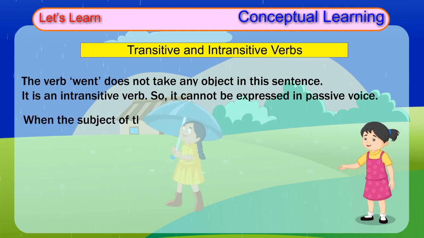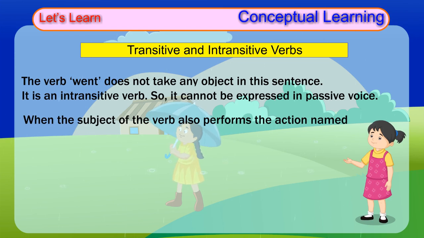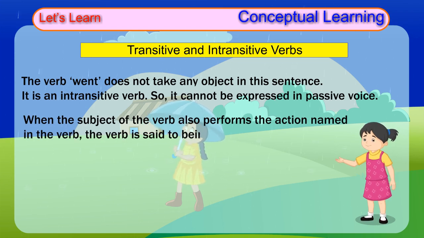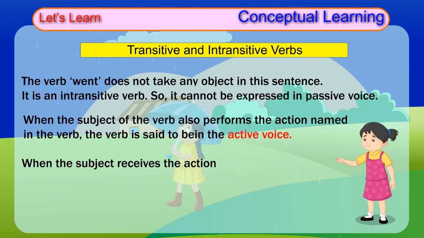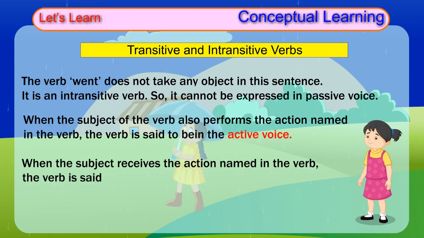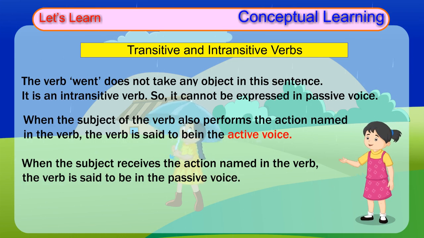When the subject of the verb also performs the action named in the verb, the verb is said to be in the active voice. When the subject receives the action named in the verb, the verb is said to be in the passive voice.